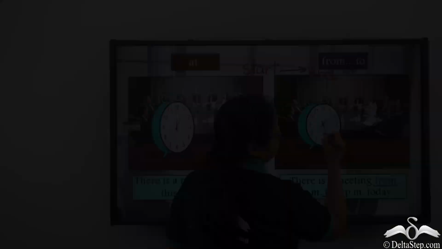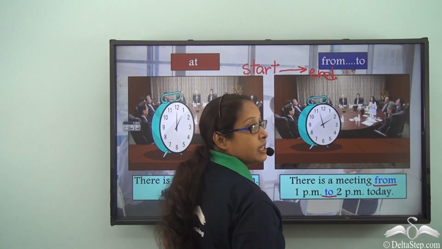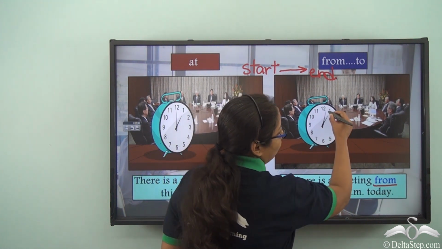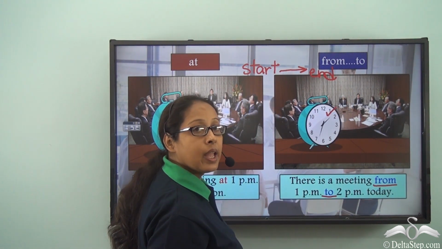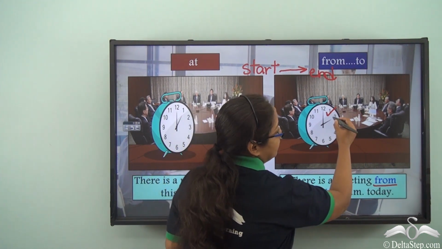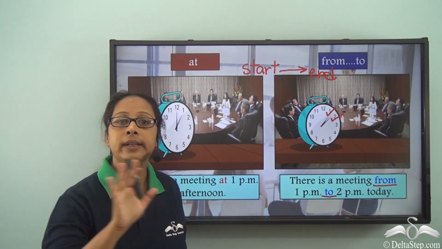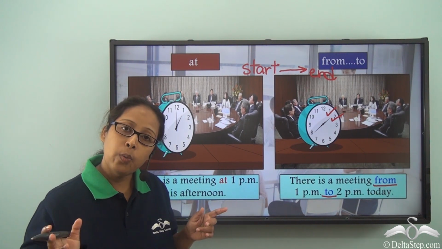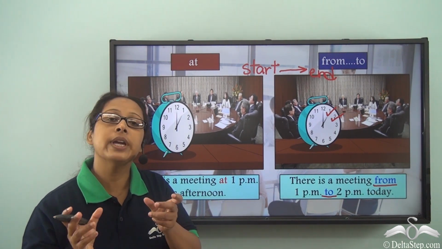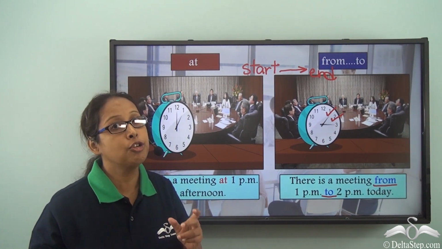As we can see in this picture, the meeting will start at 1 o'clock and it will go on right till 2 p.m., not later than that. So when we are saying from 1 o'clock to 2 o'clock, we are specifying a duration.